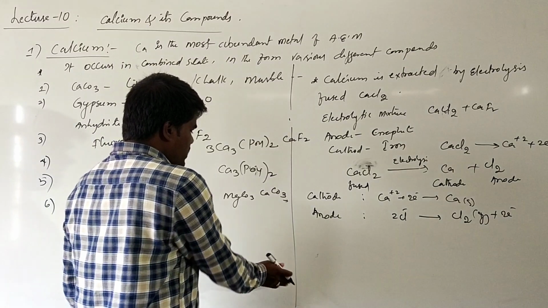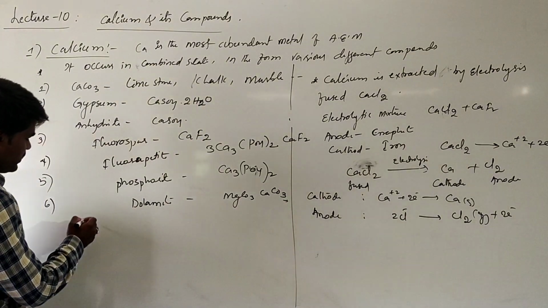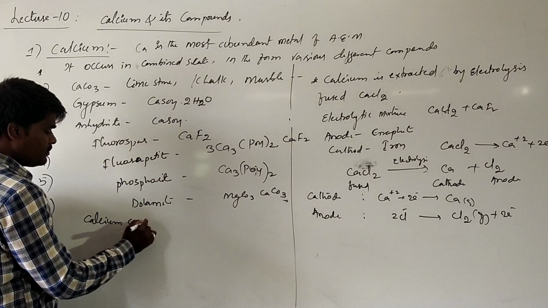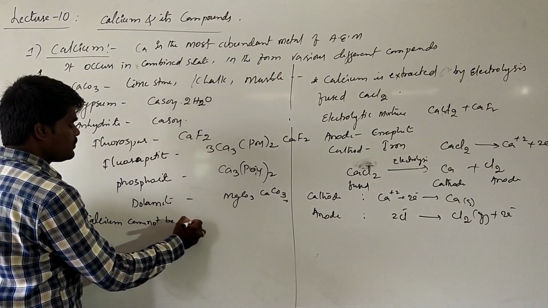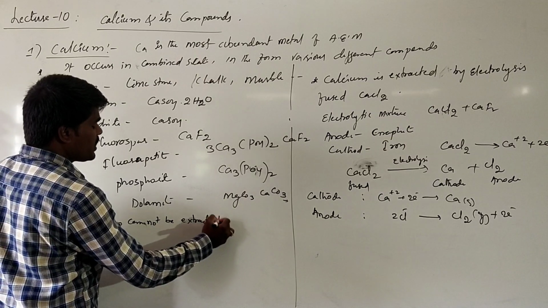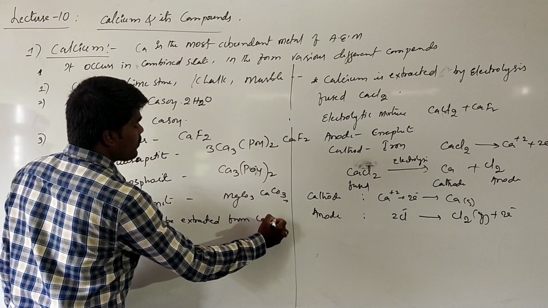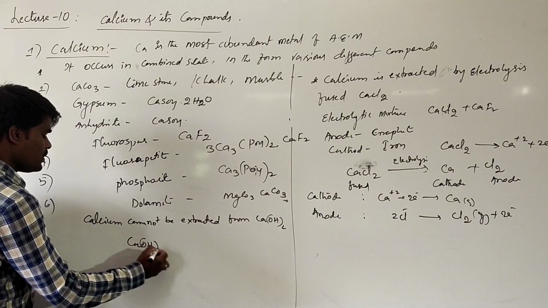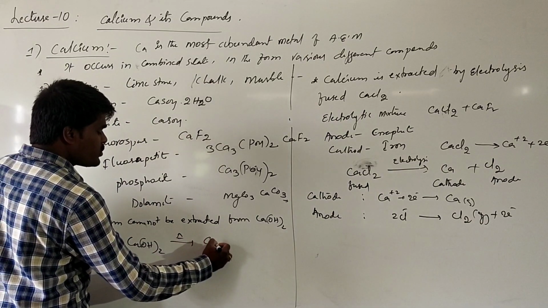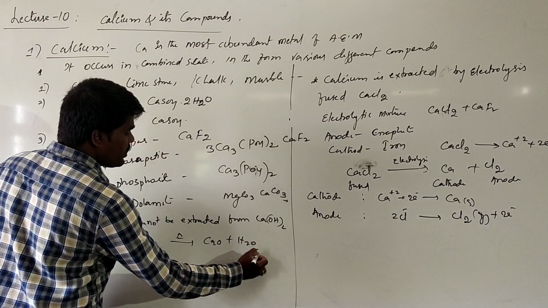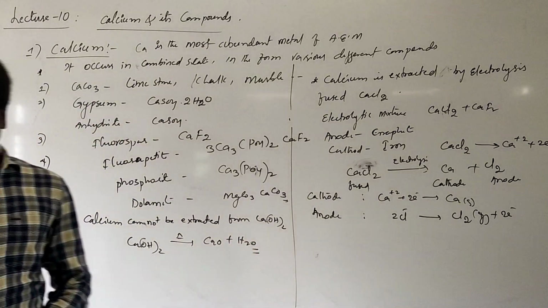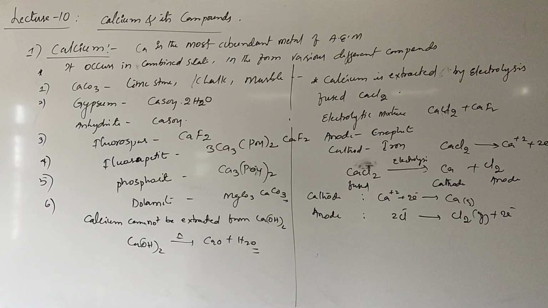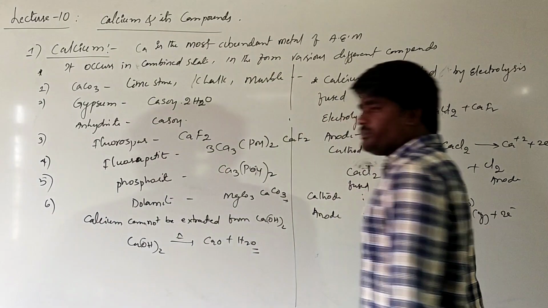One more important thing is that calcium cannot be extracted from calcium hydroxide, since when you heat calcium hydroxide, it thermally decomposes to calcium oxide plus water. Because of that reason, calcium cannot be extracted from calcium hydroxide. This is about calcium and its extraction process. Is it clear so far?